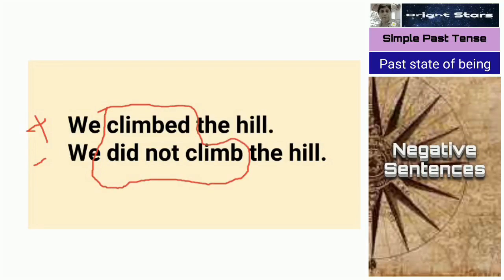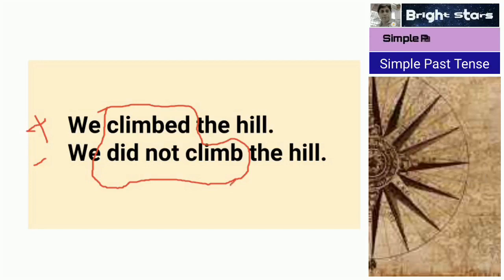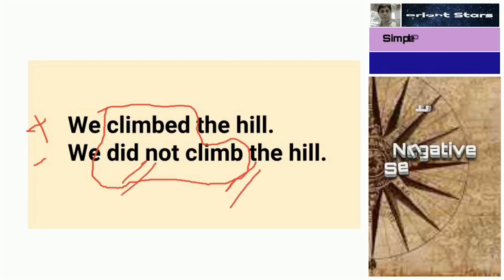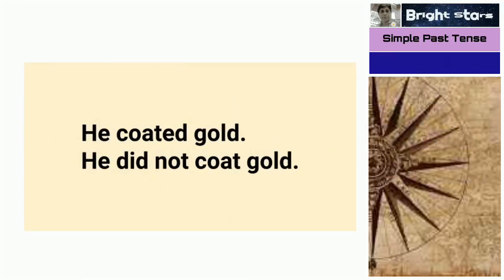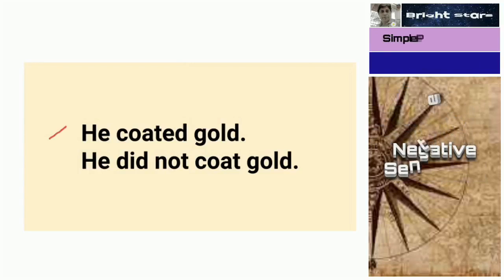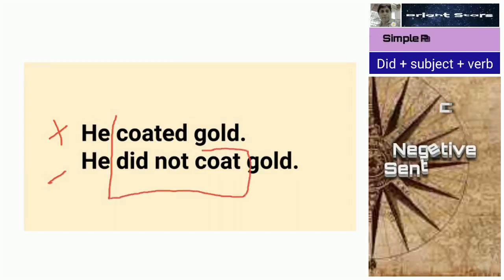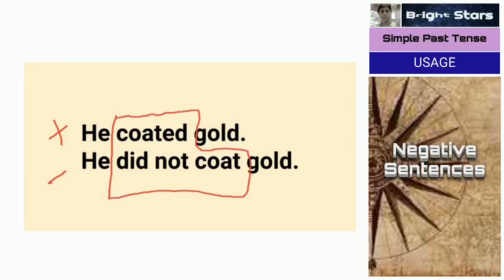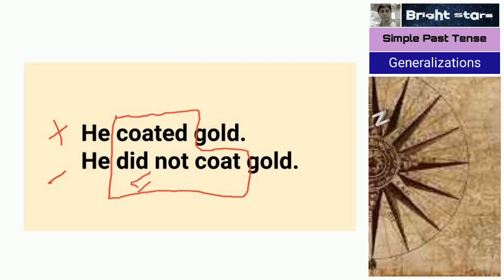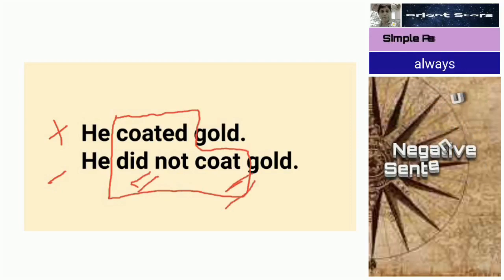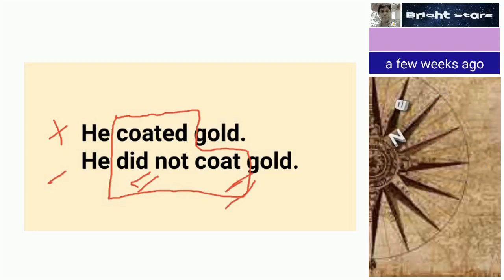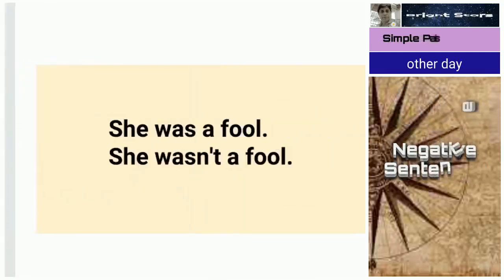Climbed becomes did not climb. Here no D, because here D already we have added. Next sentence: he quoted gold. So this is positive. He did not quote, a negative sentence. Quoted becomes did not quote. Did not quoted is wrong, because in the auxiliary verb we have D, so we don't use D here. Did not. Quoted becomes did not quote. So very easy, this one.